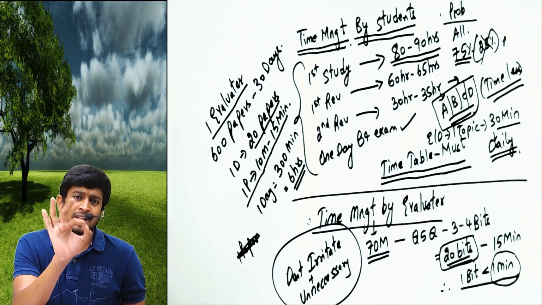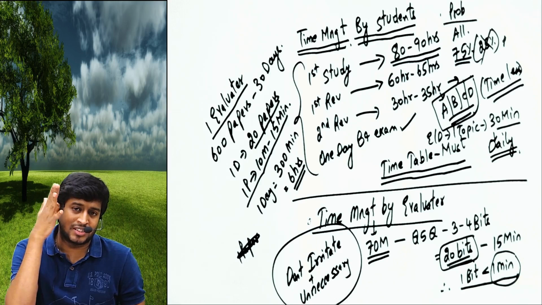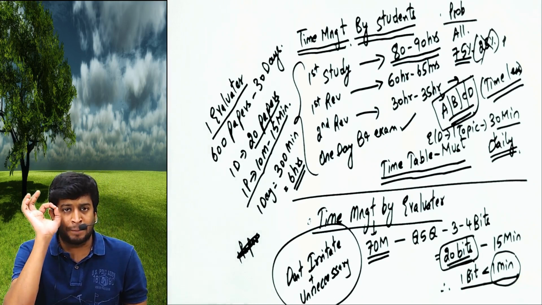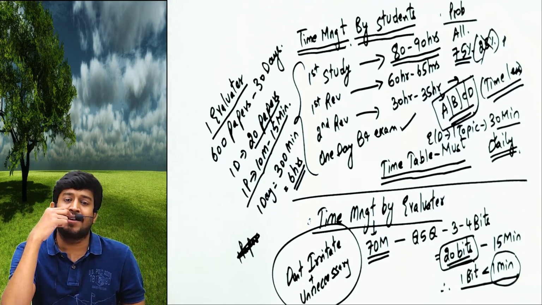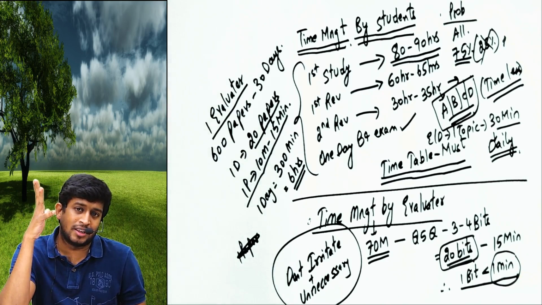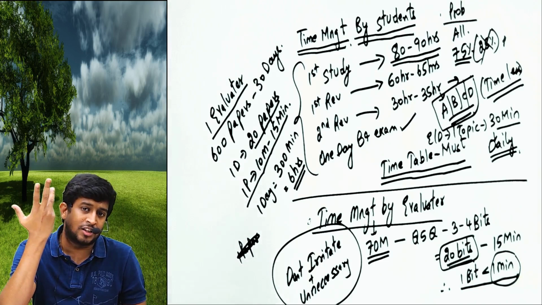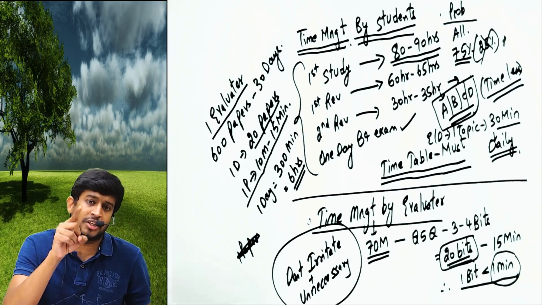Keep your best answer for the first and the last. I repeat, generally people will start with the first answer, best answer. No. First and the last should be your best answers, always. So the moment he corrects the last he will have a smile on his face. 59 will become 60 automatically. 39 will become 40. That will not come to you, because I know you will study properly. That scenario should not come to you and will not come to you. But 59 will become 60.